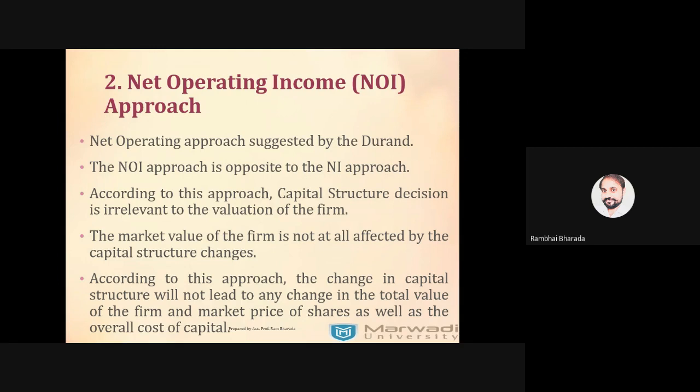According to net operating income, the capital structure is irrelevant to the value of the firm. It means if you change the equity, debt, debentures, preference, it does not affect the value of the firm. The heart of this theory is that a change in capital structure will not lead to any change in the total value of the firm or market price of the shares, as well as the overall cost of capital.